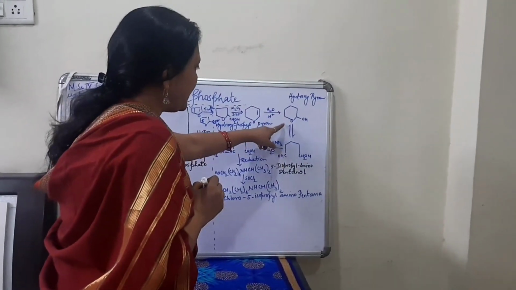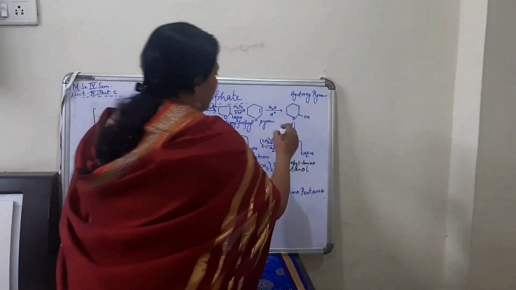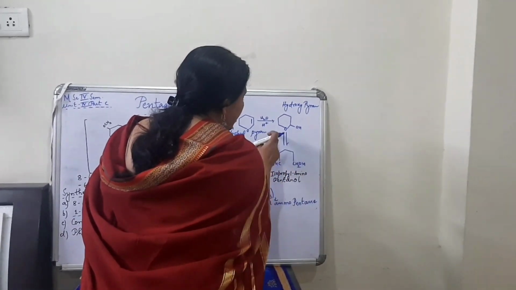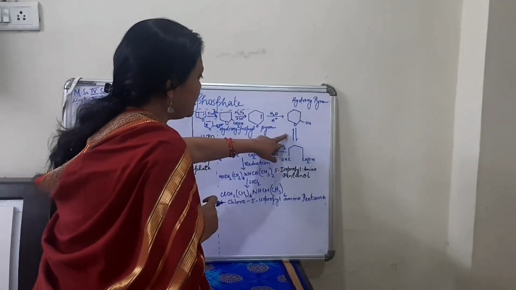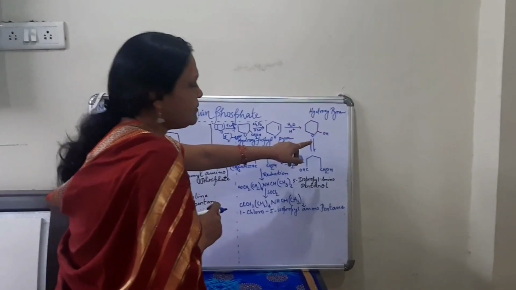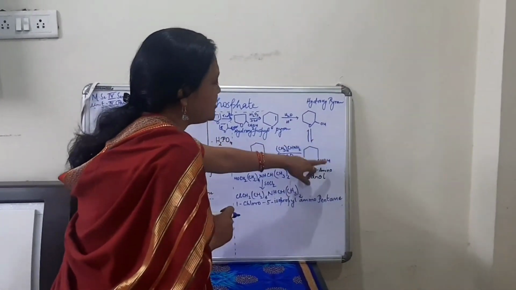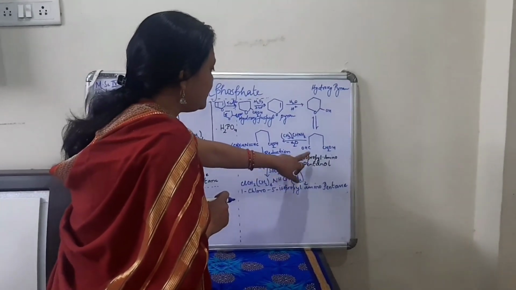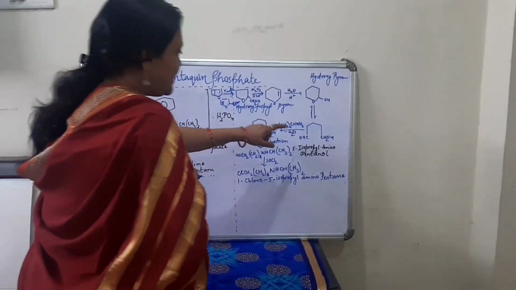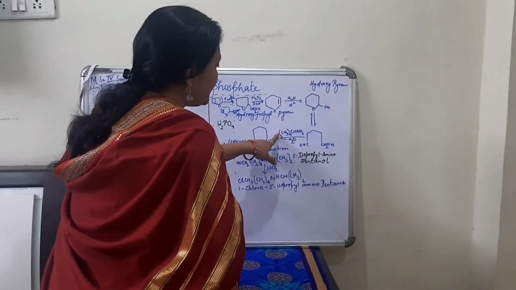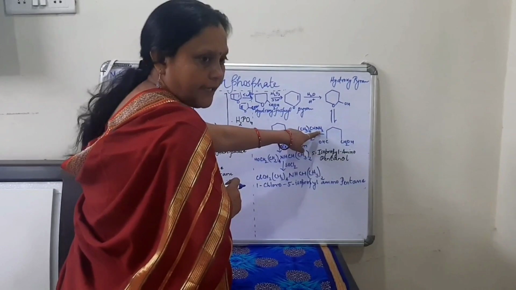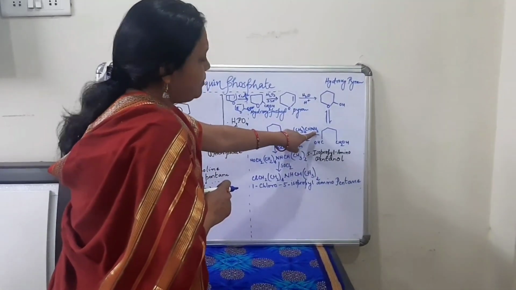So this hydroxy pyran next, what will happen? It will open up and form an open chain compound. You can see this is a reversible reaction, and this pyran ring is a very unstable ring. See, the oxygen ring is there, very unstable. So it will open and change into an open chain compound, and it will form here a CHO and here there is a CH2OH group. Okay. So next, this will be treated with an isopropyl amino group, with 2 and 3 carbon atoms. With that, an NH2 group is there. That means this is isopropyl amine.